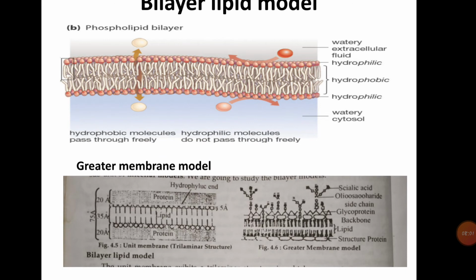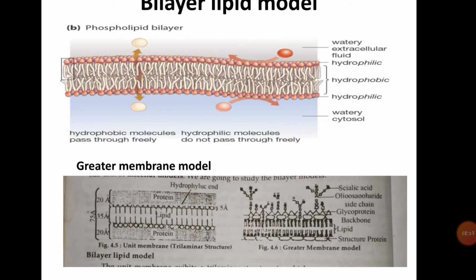The unit membrane exhibits a trilaminar structure in which a central clear layer of 35 angstrom unit thickness carries on either side an electron dense layer of 20 angstrom unit thickness.